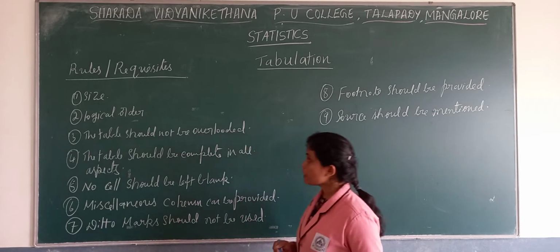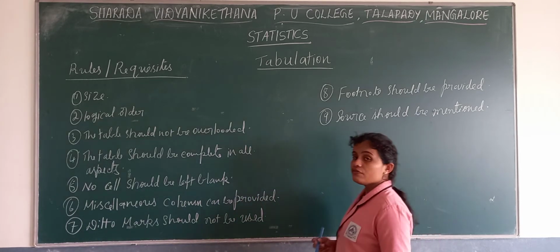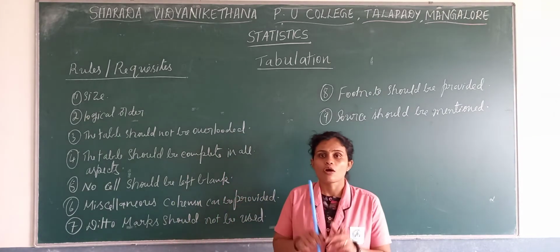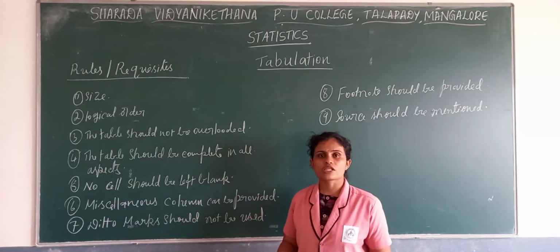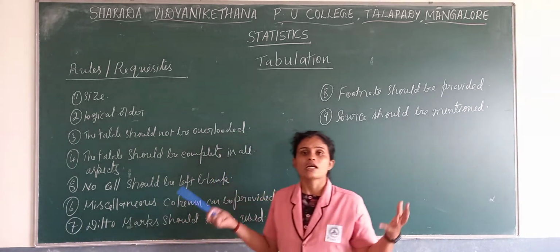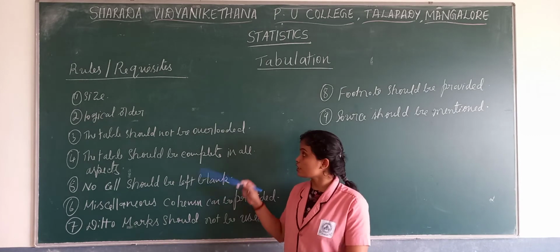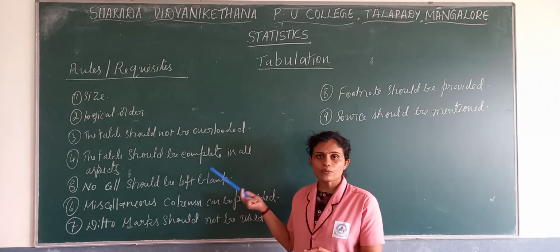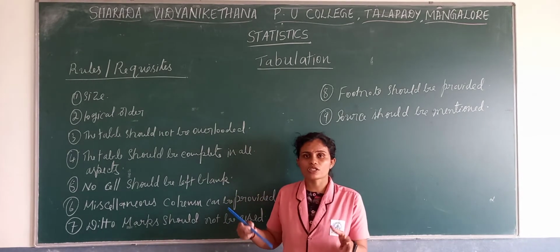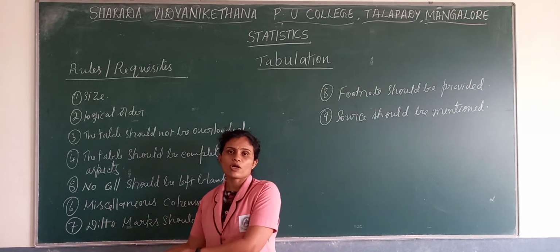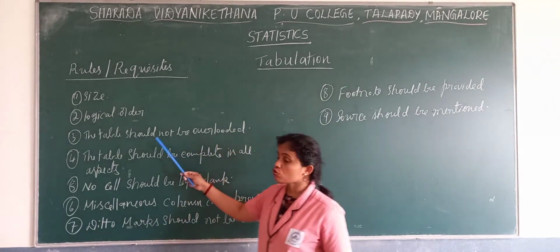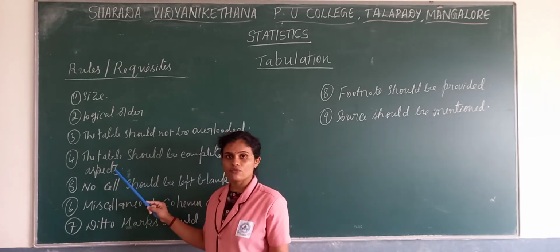Now the next one: the table should not be overloaded. We shouldn't include too much information in one table. If such a situation comes, then we can prepare one more table rather than including more information in one. If we have so much information, we can prepare one more table rather than overloading one table. So it shouldn't be overloaded with information.